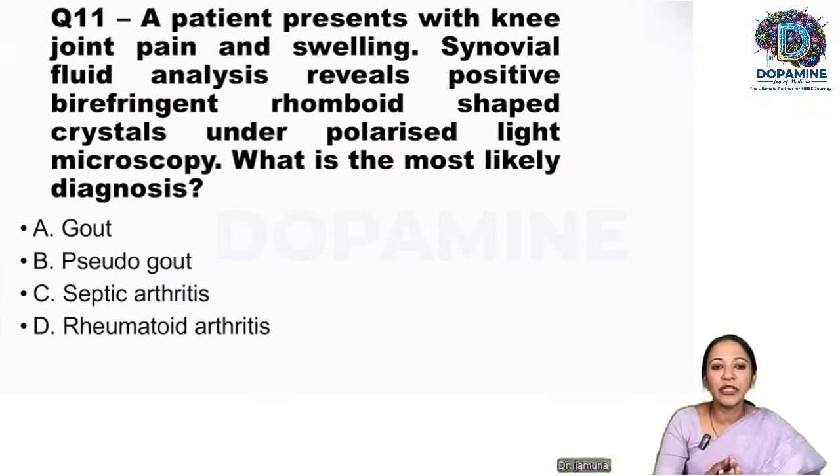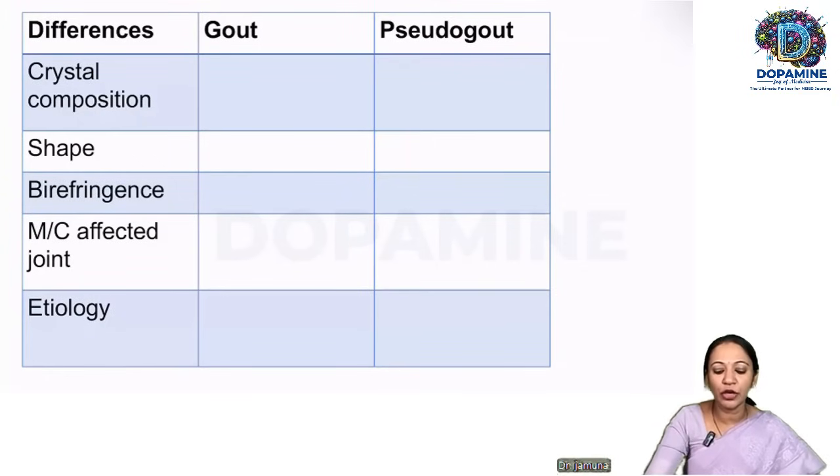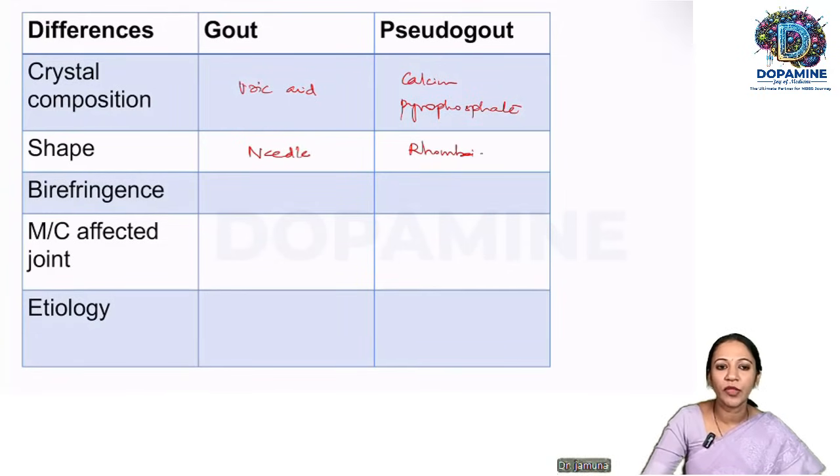So a patient presents with knee joint pain with swelling. Synovial fluid reveals positive birefringent rhomboid crystals. What is the diagnosis? Again, a straightforward question without much thinking. It is pseudogout. In gout, the person will have negative birefringent needle-shaped crystals. So what is the crystal composition? In gout it is uric acid, whereas in pseudogout it is calcium pyrophosphate. So what is the shape here? In gout it is needle-shaped, whereas in pseudogout it is rhomboid-shaped. Coming to the birefringence, in gout, it is negative birefringence.